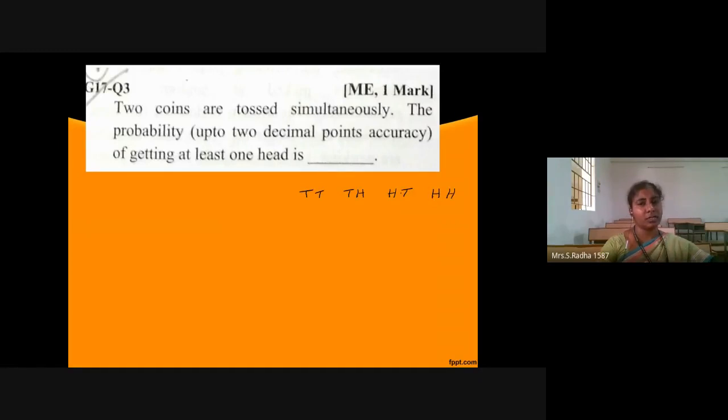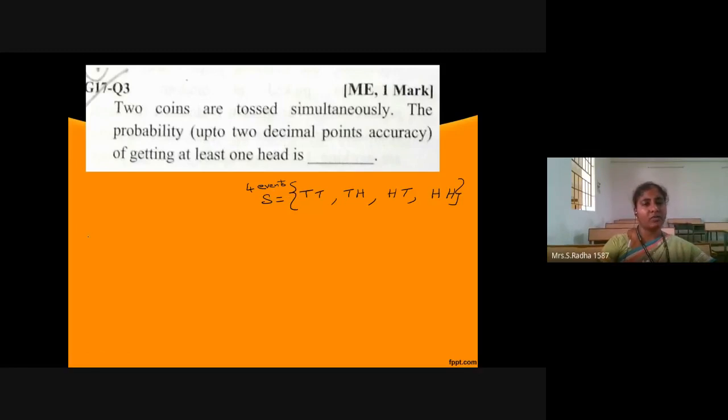2 coins are tossed. There are 4 events that can happen. This is the sample space. Both times it can be tail, both times it can be head, one time tail and the other time head, like that. So 4 events are there, and this is the sample space. Now what they are asking is at least one head. What is the probability of at least one head?